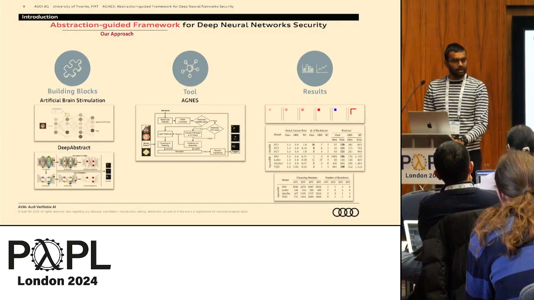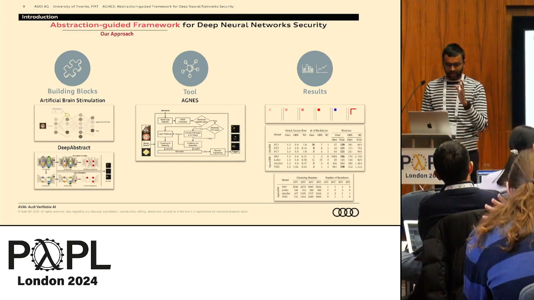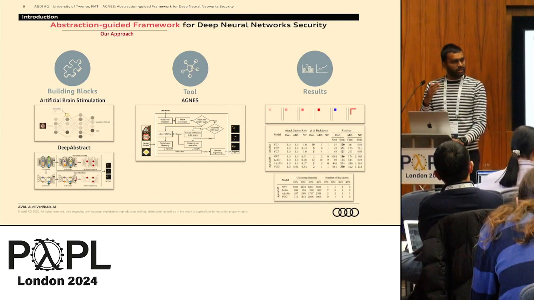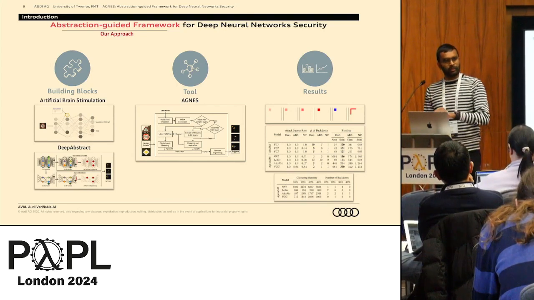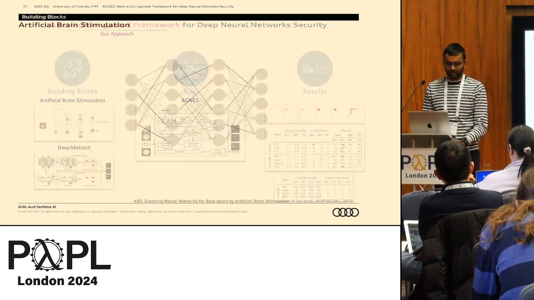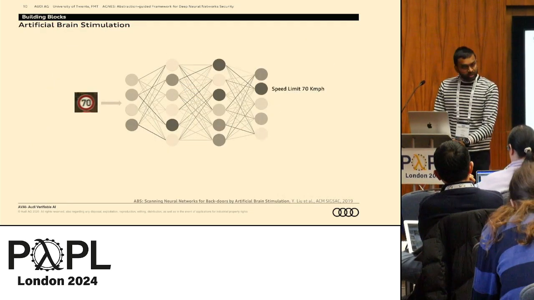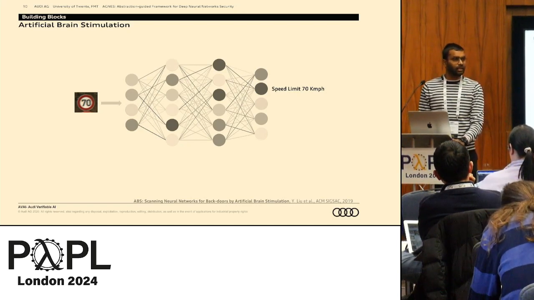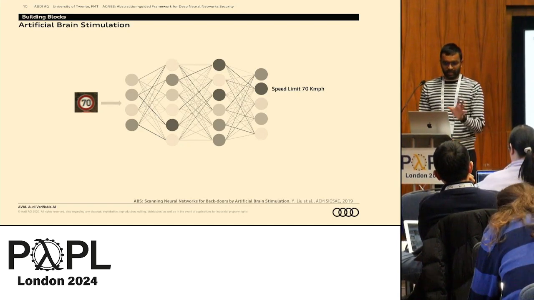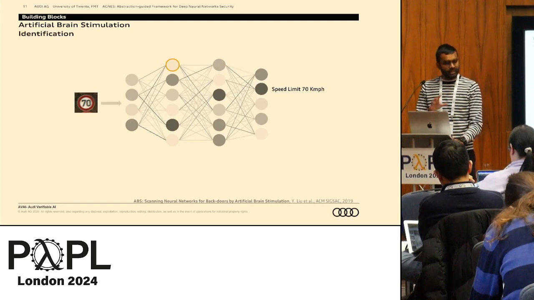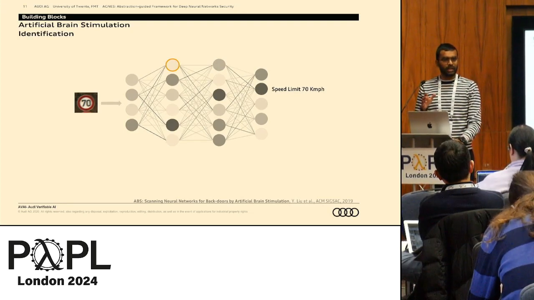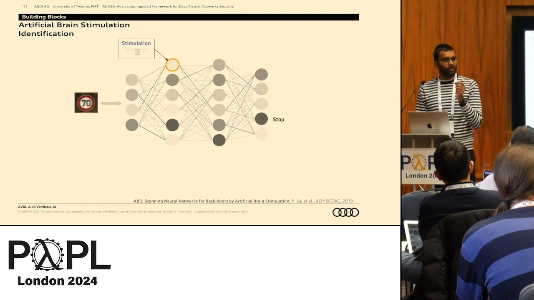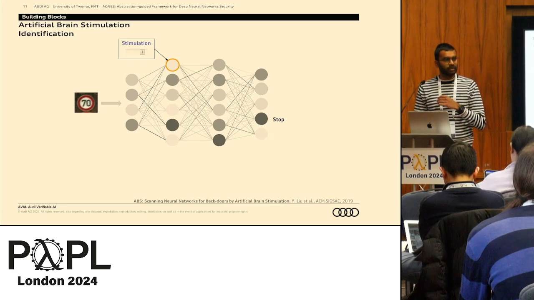And this is the kind of motivation for my work, and the talk is mostly divided into how the tool AGNES works. So I try to go into 2 steps. I explain the building blocks of the tool, and then the overall framework, and then we see some results. So the first module is the artificial brain stimulation. This is a technique from 2019. What it does is, given this kind of system, we look into hidden neurons in the network and then stimulate these neurons, try to modify their values to see if it will lead to a misclassification.